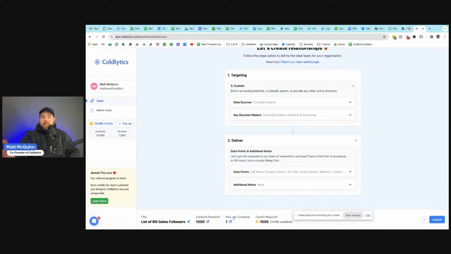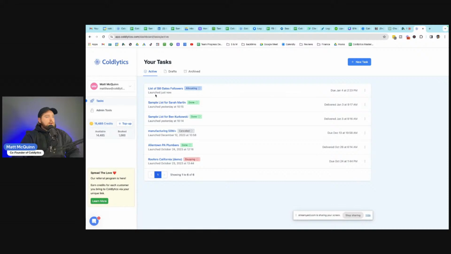Max per company. Do you want multiple leads from the same company? If yes, change this to 3, 4, 5, however many is appropriate. We have some clients that are more enterprise level clients, and so they're open to getting all kinds of contacts in any one particular company to help them build an organizational chart to figure out who the decision makers are and at what times it makes the most sense to reach out to them. So if your sales process is that advanced, you might want to change this, upwards of even 50 for larger public companies. But most people just leave this at 1. They want 1 lead per company, and then it's going to show you how many credits are required to get that list. Then we can come over here, click that blue launch button, and it's going to get the list going.